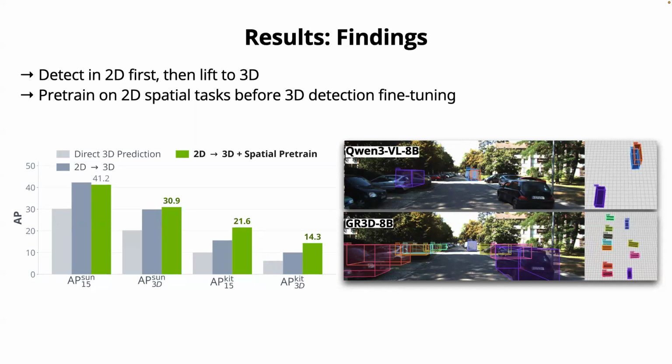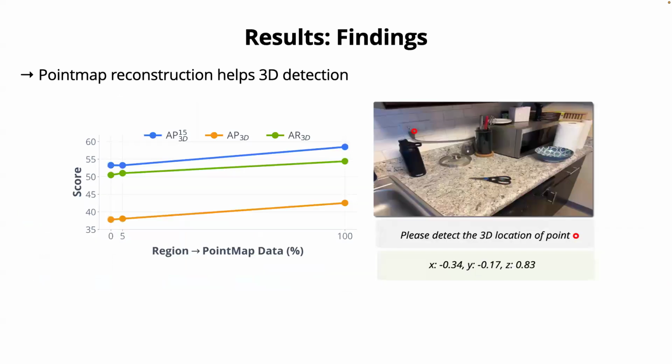The second is pre-training on 2D spatial tasks before the 3D fine-tuning. This is useful because the outdoor samples are quite few in our training data, so given the 2D outdoor data, the model can perform better. We also find that point map reconstruction is really helpful for 3D detection. If we scale up the point map data, the AP score just keeps going up.